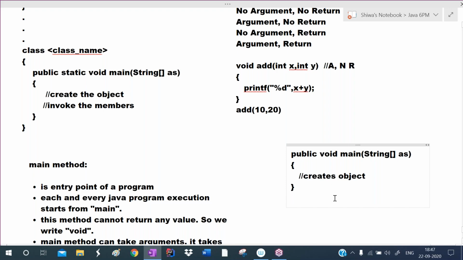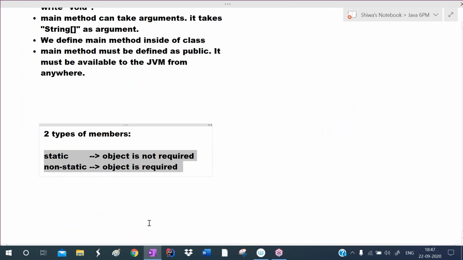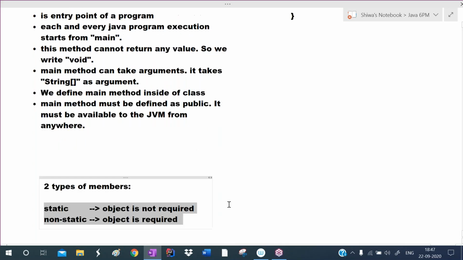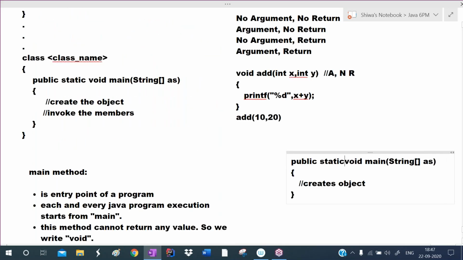So to solve this problem, they divided members into two types: static members and non-static members. For the static members, an object is not required. For the non-static members, an object is required. So that's why we define the main method as static. Now an object is not required. Without the object, main gets executed. Inside main, objects will be created, and with the help of objects, we can invoke the other members.